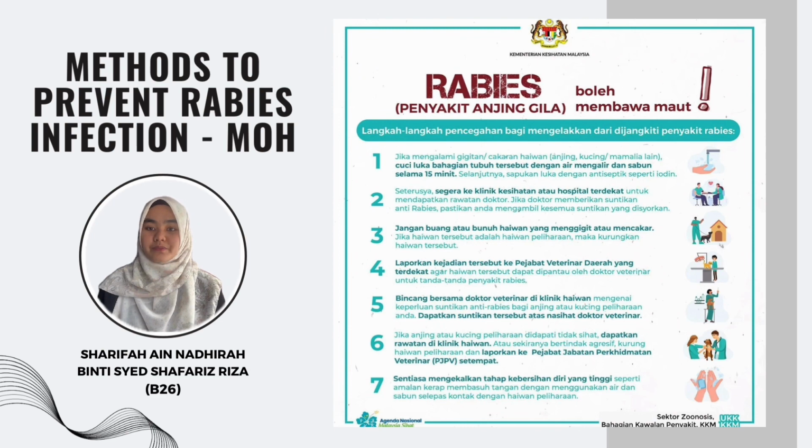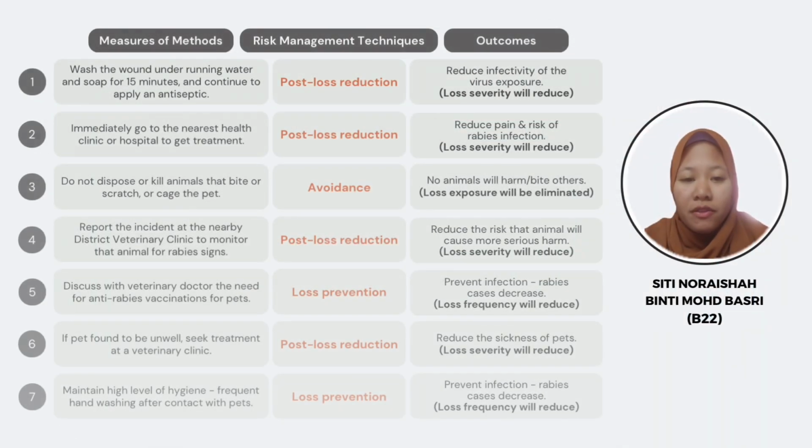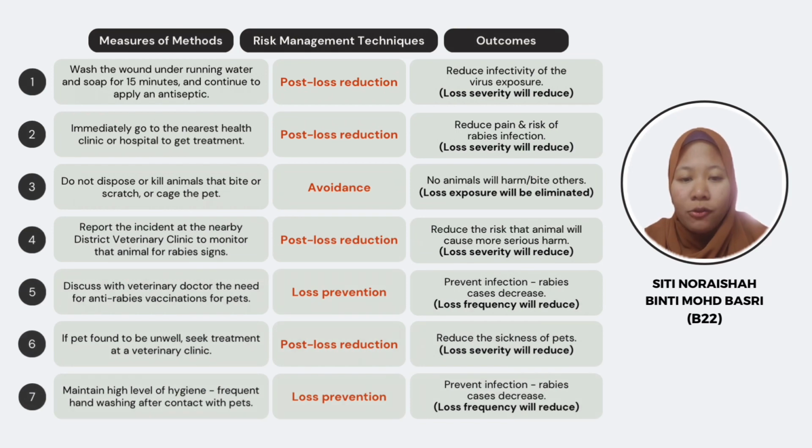virus to humans. And those who have rabies may suffer from some symptoms including a fever, headache, hallucinations, trouble sleeping, confusion, and hydrophobia. Besides, rabies will attack a brain area that controls breathing, speaking, and swallowing. That is why rabies is now very dangerous to all of us, including animals. So, we will share with you several methods on how to prevent rabies infection proposed by the Ministry of Health Malaysia. So I will continue the presentation with the methods to prevent rabies from the Ministry of Health.